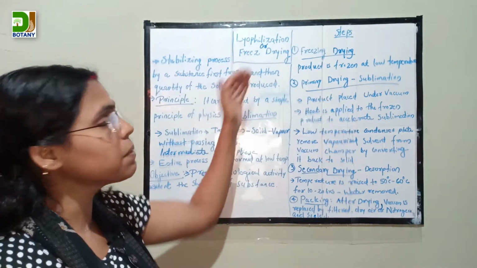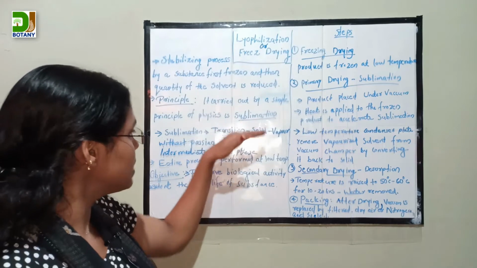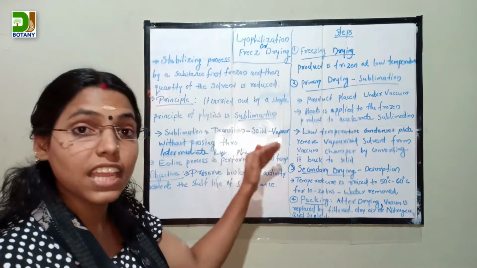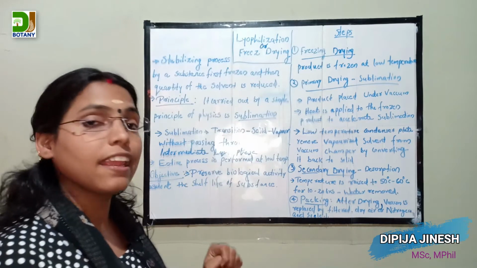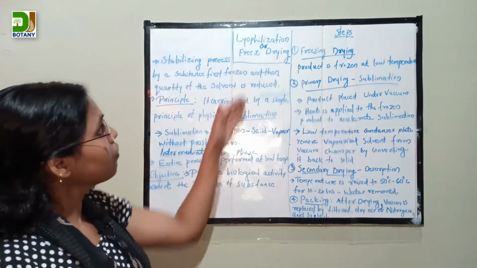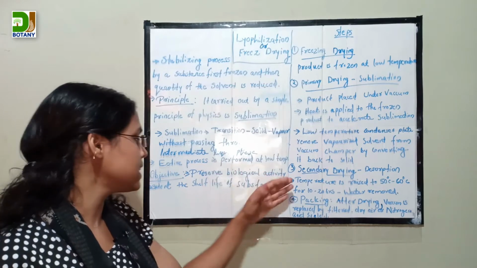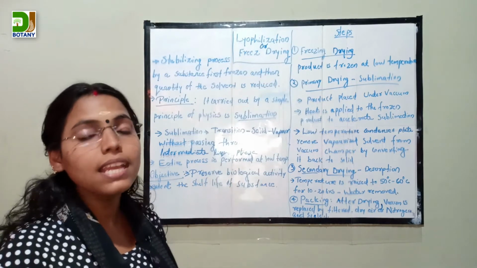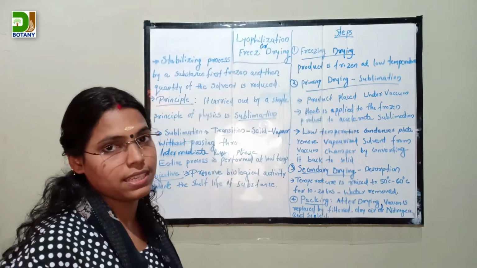The basic principle behind lyophilization is sublimation, the transition of a substance from its solid state to the vapor phase without passing through the liquid phase. The main objective of lyophilization is preserving the biological activity and extending the shelf life of the substance.